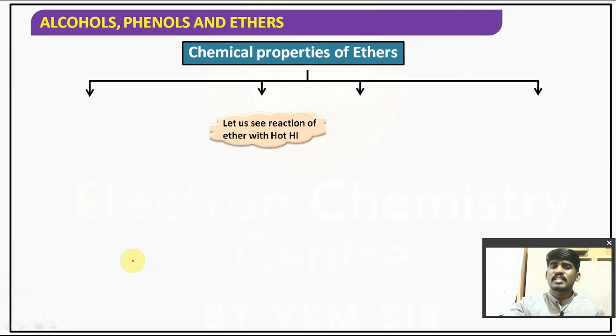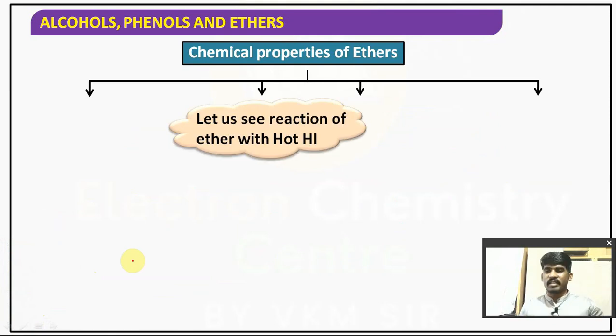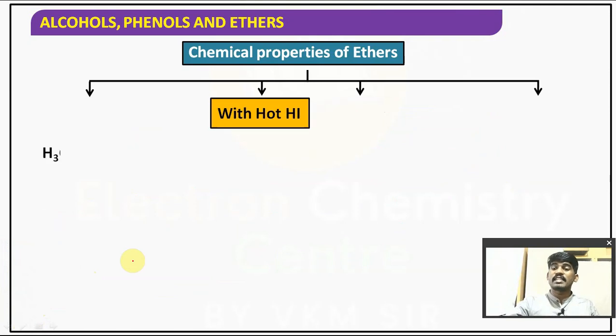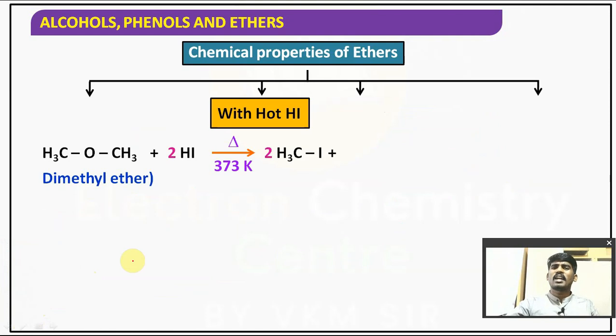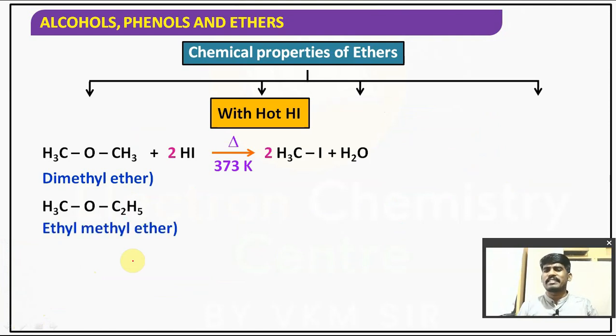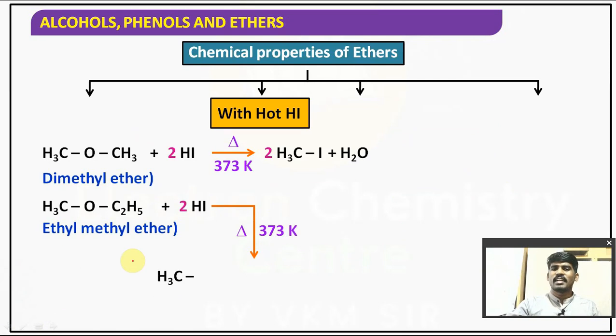Understood? Suppose I take hot HI, right? So far we have discussed the reactions with cold HI. Now what are we taking? Hot HI, which is nothing but simply excess, the concentration is more. Then what will happen? Right? Directly it forms 2 moles of alkyl iodide, or alkyl halide, sorry.